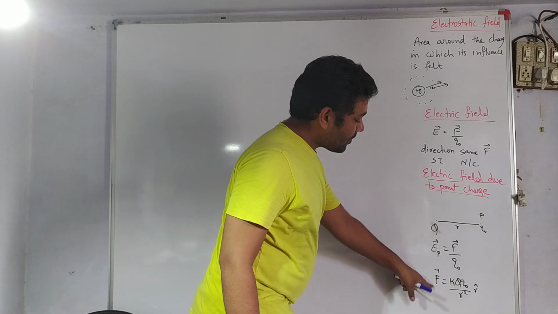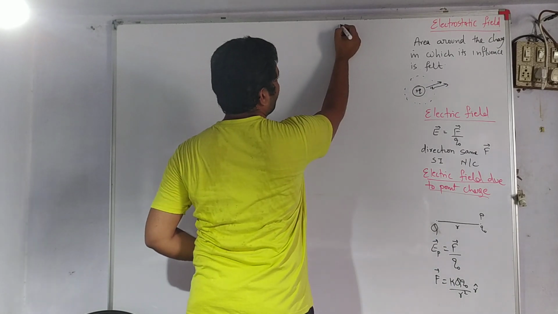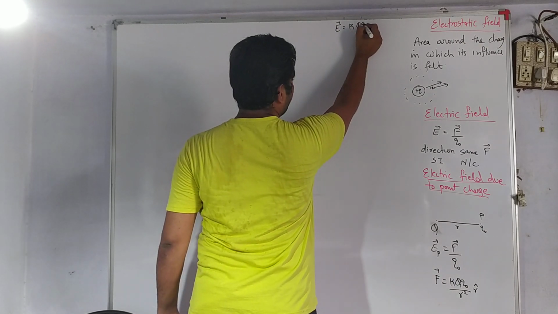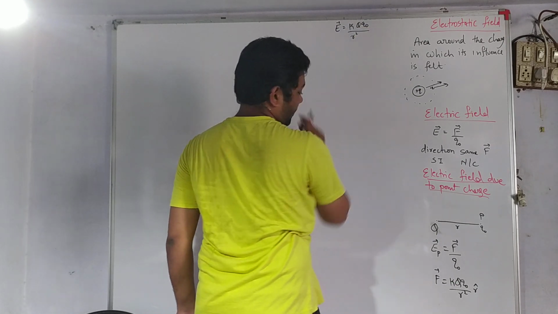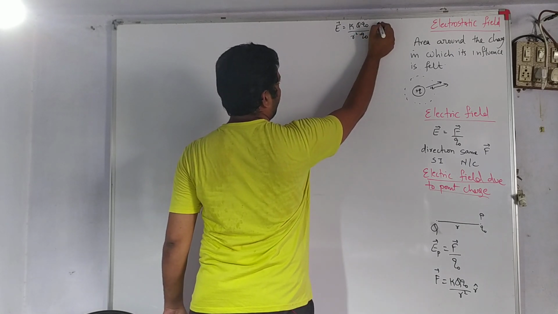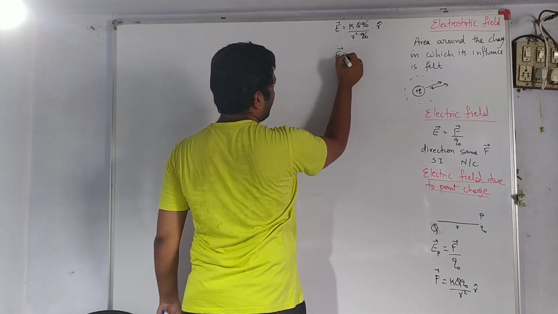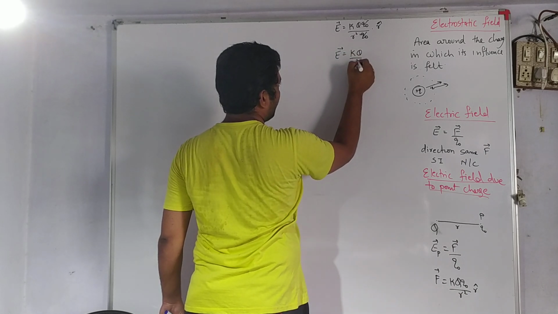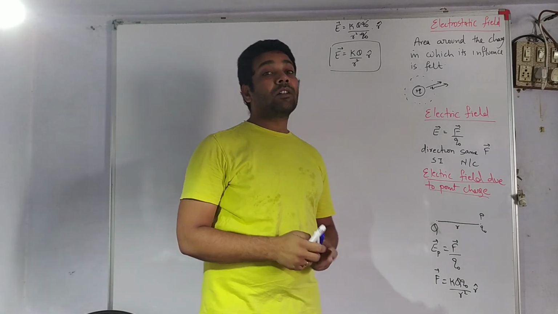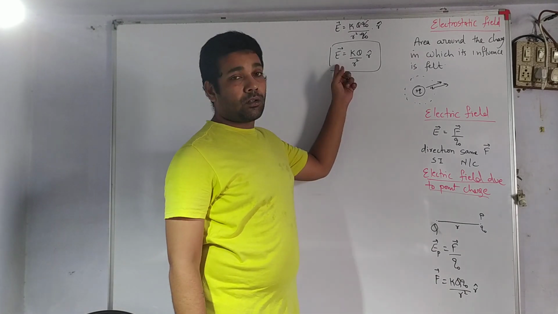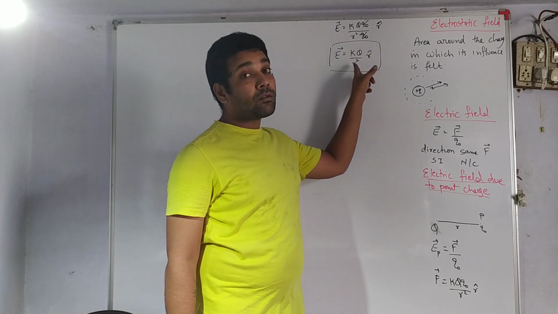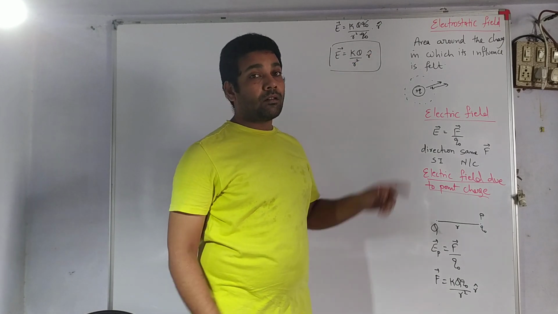Now putting the equation of this force in this electric field, I get k Q1 Q0 by r square, divided by Q0, force experienced by unit charge, and r cap. So we have an equation of the electric field intensity due to a point charge. It must be very clear that electric field intensity is a vector quantity, right? So this formula includes both things, magnitude as well as direction. This part denotes magnitude and this other part denotes direction.